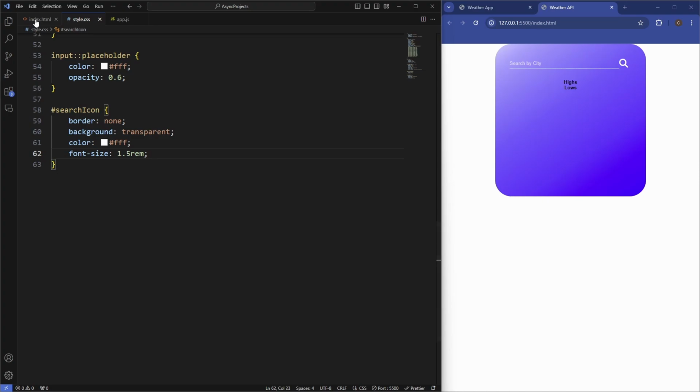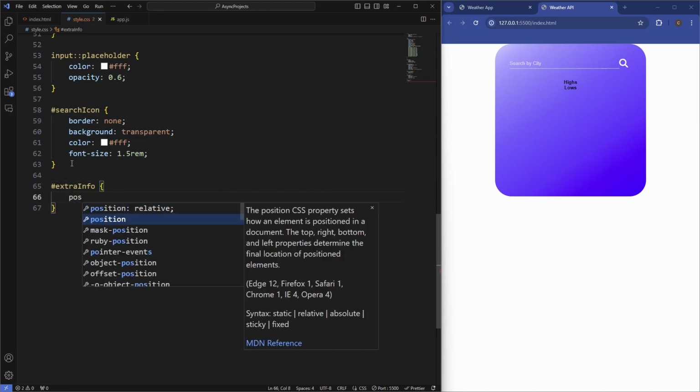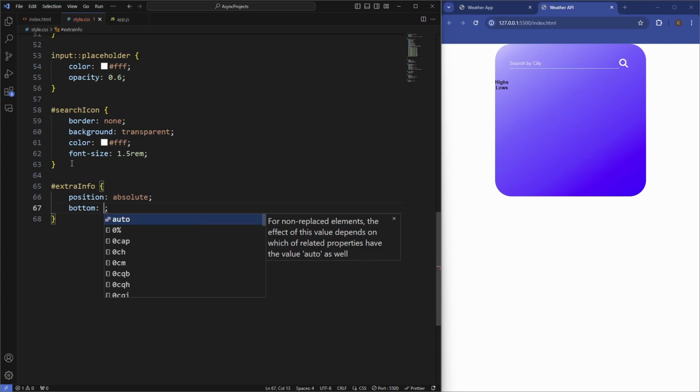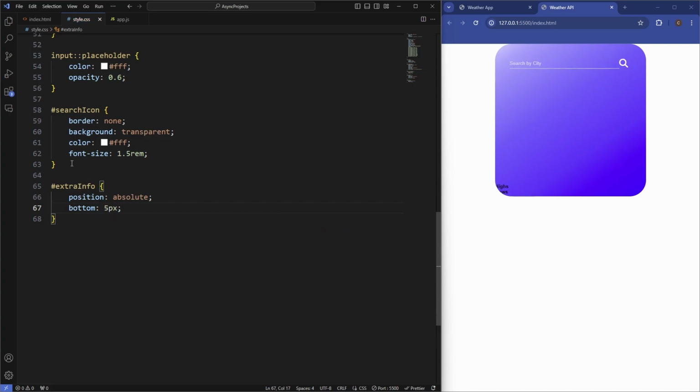Let's now target the extra info here. So we'll say extra info. We'll position this at the bottom, so we'll say position absolute. So from the bottom about 5 pixels. Set the width of it to be 100%.